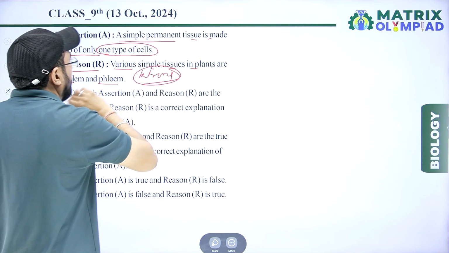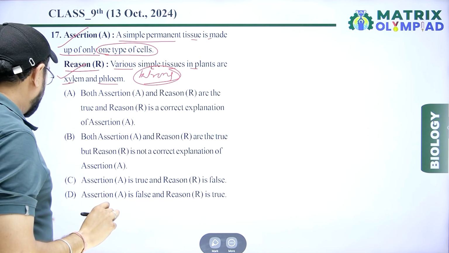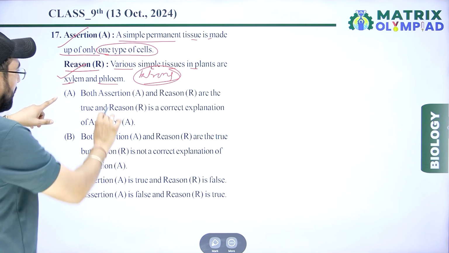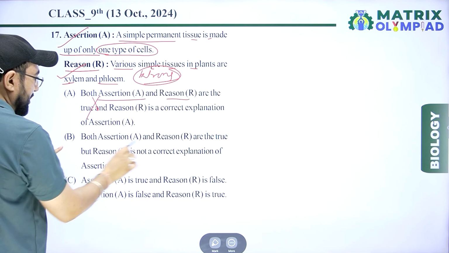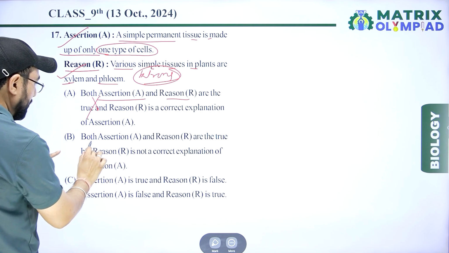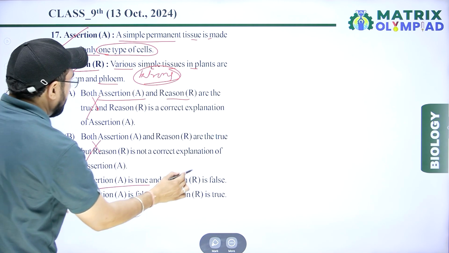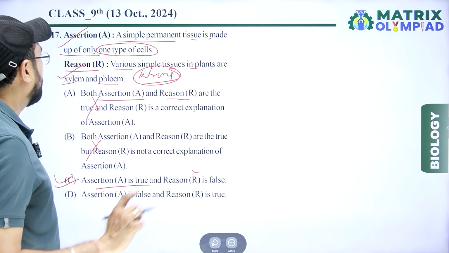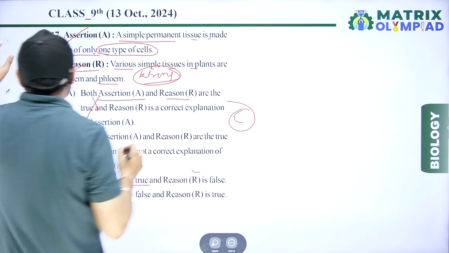True assertion, wrong reason. Among options A, B, C, D: assertion and reason both true, that is wrong. Assertion A true, reason false, so option C is right for this question.